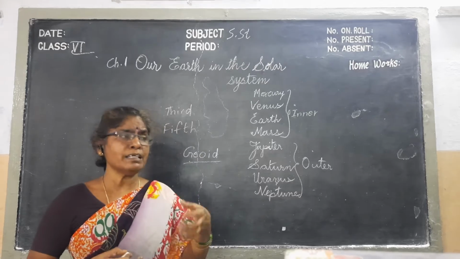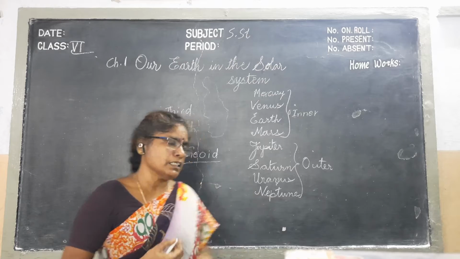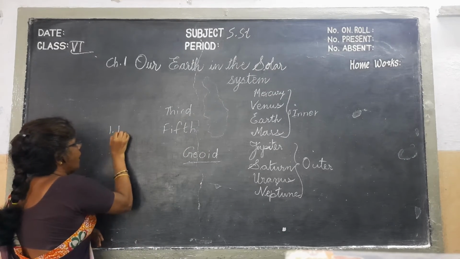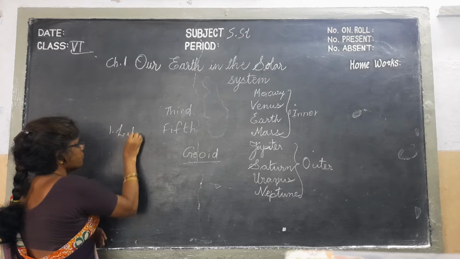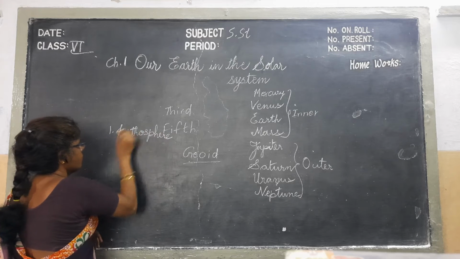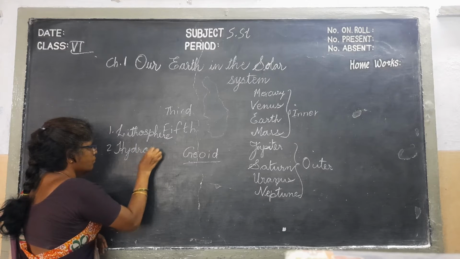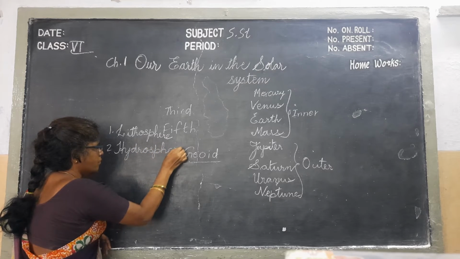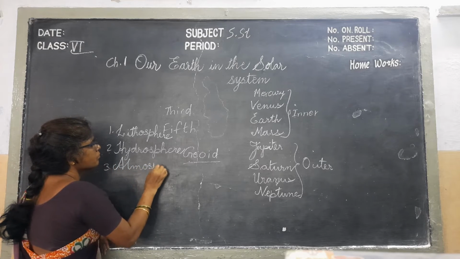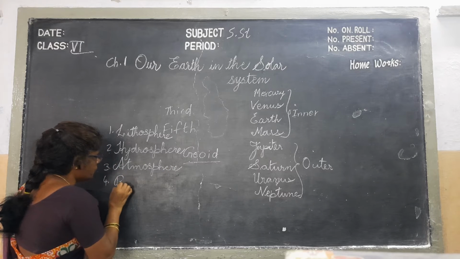And what type of spheres we observe on this earth, we will discuss. On this earth, we have 4 natural spheres. They are lithosphere, second one hydrosphere, atmosphere, and 4th one biosphere.